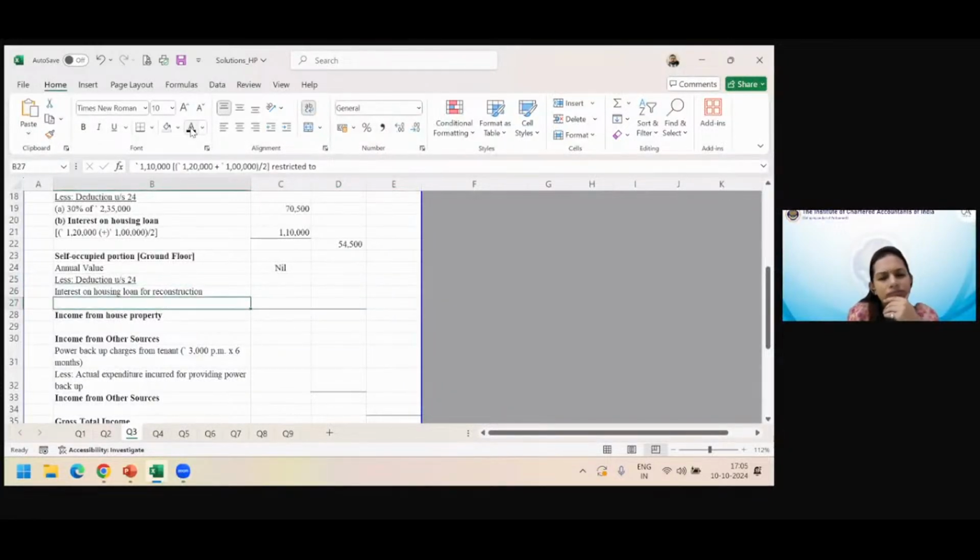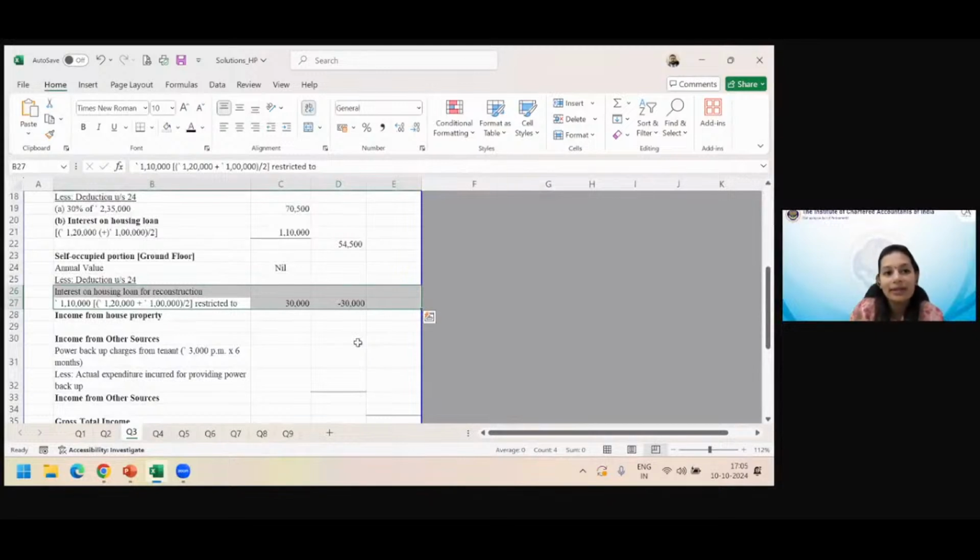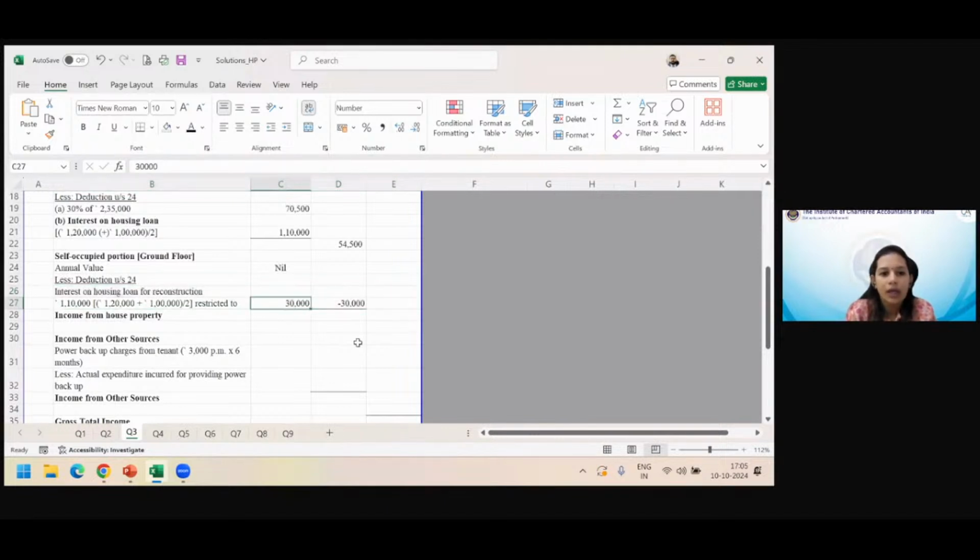Come on. Ma'am, reconstruction means repair is happening. Yes, 30,000. In fact, incidentally, I happened to give a hint also a few seconds back. That repair, renewal, reconstruction, they fall in one bracket. And for self-occupied, that is 30,000. So you will restrict it to 30,000.